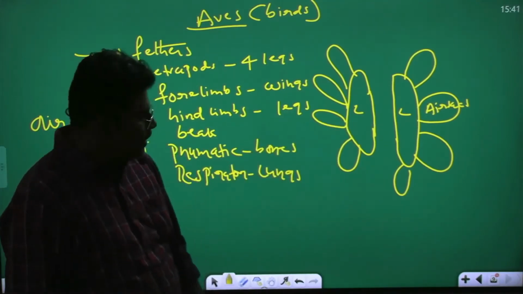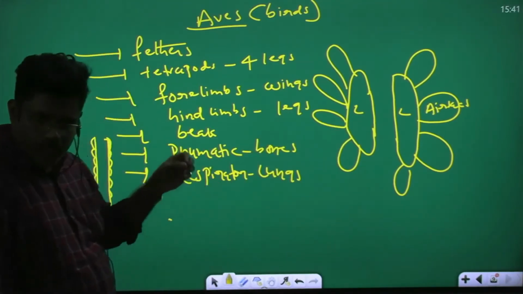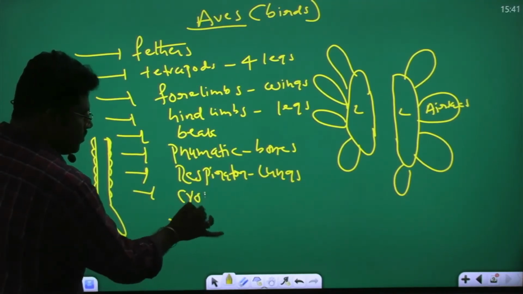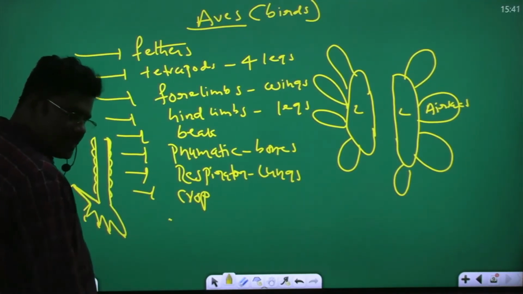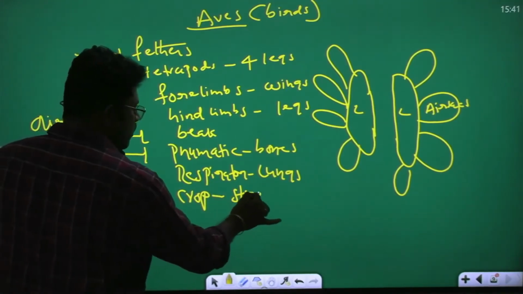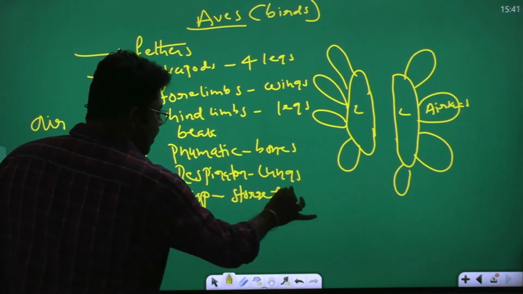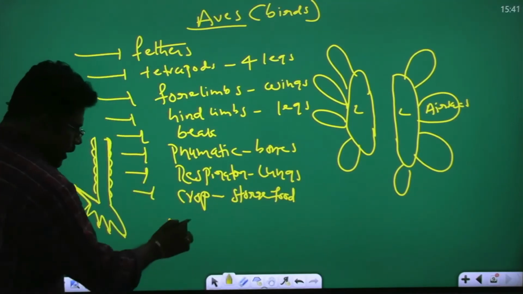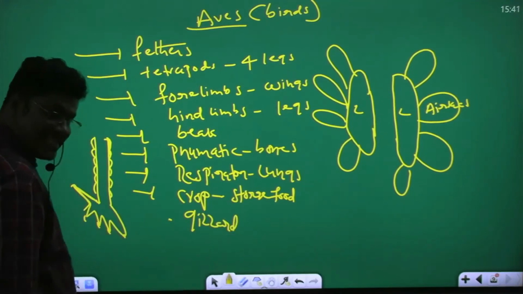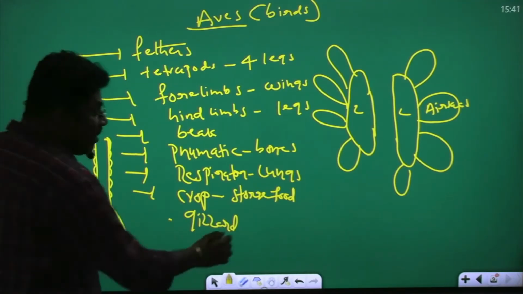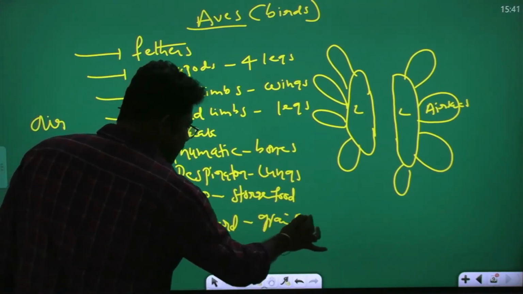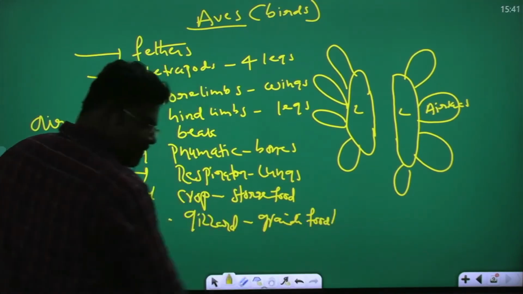You understand? In a bird's digestive system, the crop is present. What is present? Crop, useful for storage of food. In a bird digestive system, the gizzard is also present. Gizzard is useful for grinding of food. You understand my point?